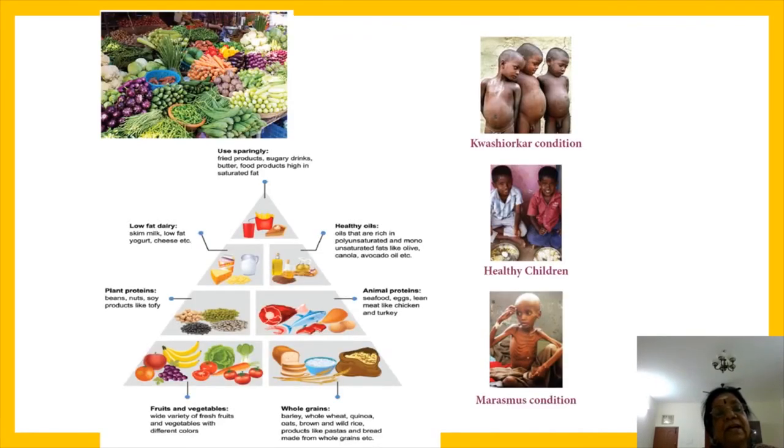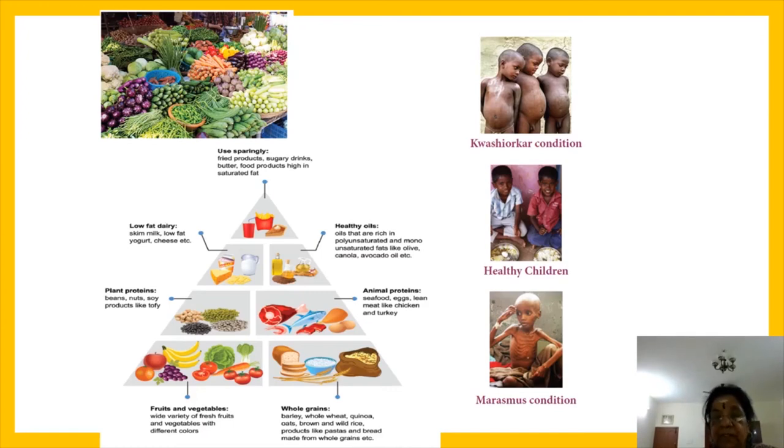Here it is having all vegetables, is it not? And here it is otherwise a balanced diet. What are these two and these three pictures? The center one and these two are healthy children. Here the first picture shows kwashiorkor condition. The condition occurs due to malnutrition.